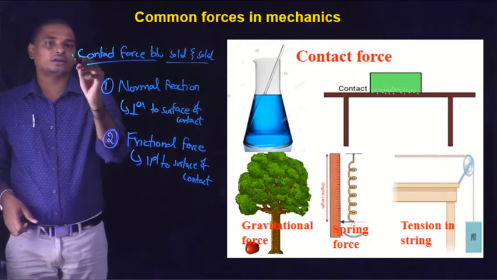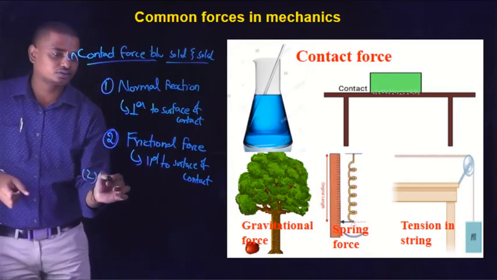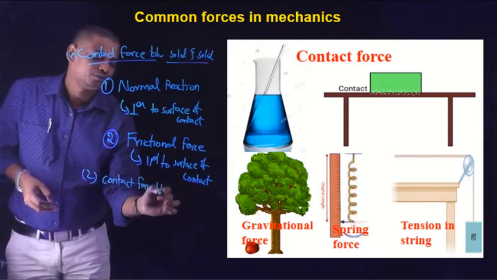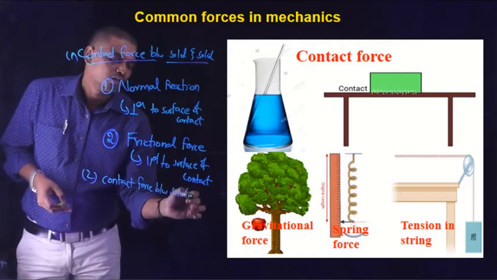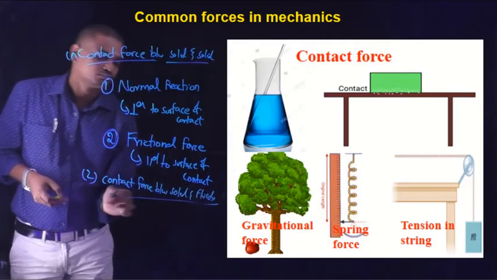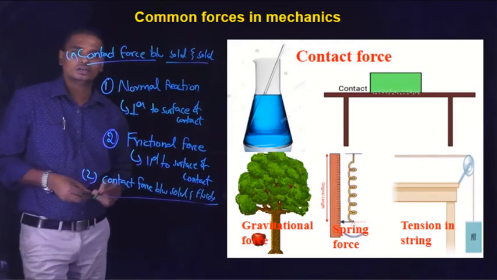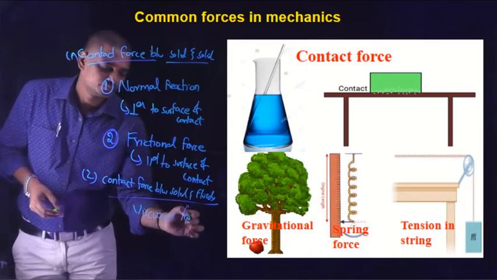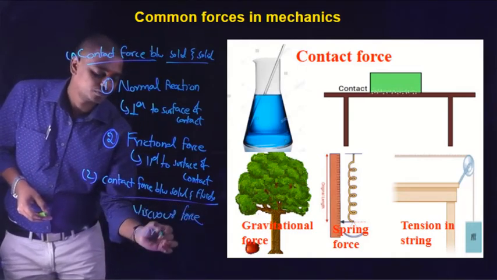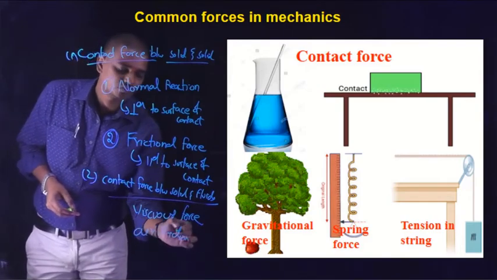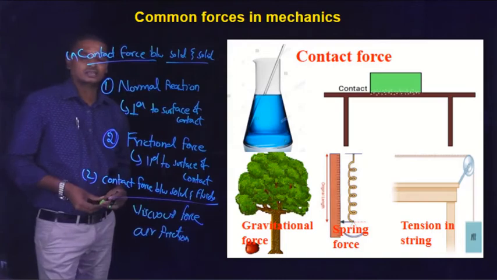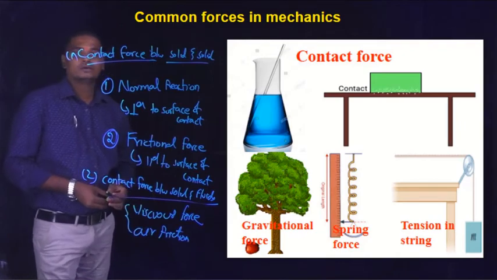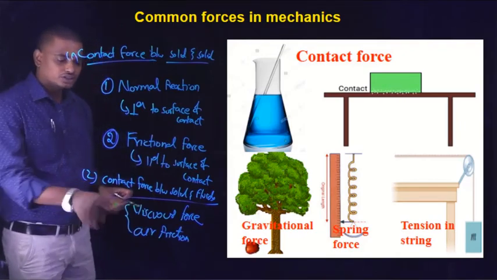The second type of contact force is contact force between solid and fluids, just like viscous force, friction due to air, buoyancy force, viscous force, etc. These are some of the contact forces present due to contact between a solid and a fluid, which we will study in later chapters.